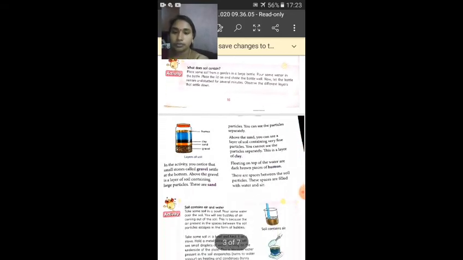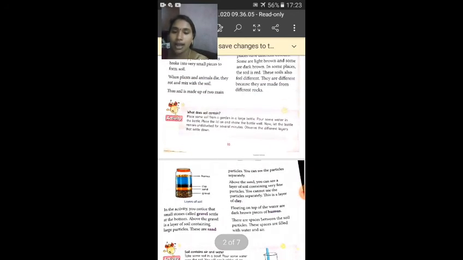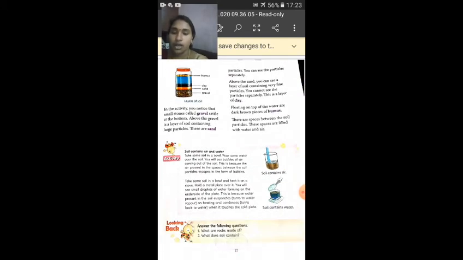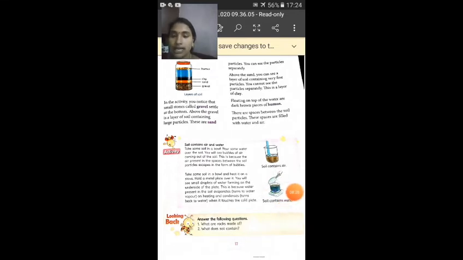Okay. So now we have a small activity here, right? Now in this activity you can notice small stones. See, when you take a big transparent bottle and mix water and soil and just leave it aside for a few hours undisturbed, they will settle down as layers that you can see in the picture.